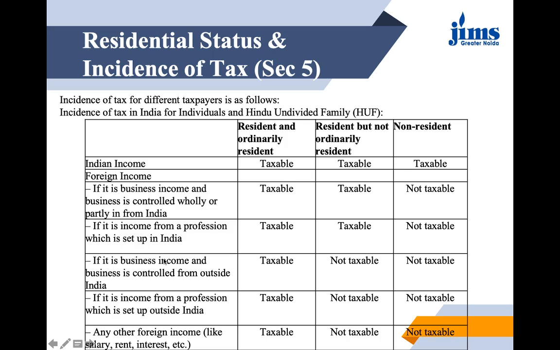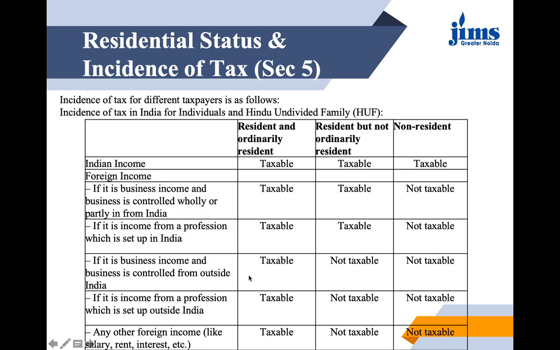Now let us move towards the third category. If it is a business income and that business is controlled from outside India, the condition changes. Only the resident and ordinarily resident is supposed to pay tax on that particular income. A resident who is not ordinarily resident, if the business is controlled from outside India, is not supposed to pay tax in India. The same goes for an NRI. An NRI is not supposed to pay tax in India if that particular business is being controlled from outside India.